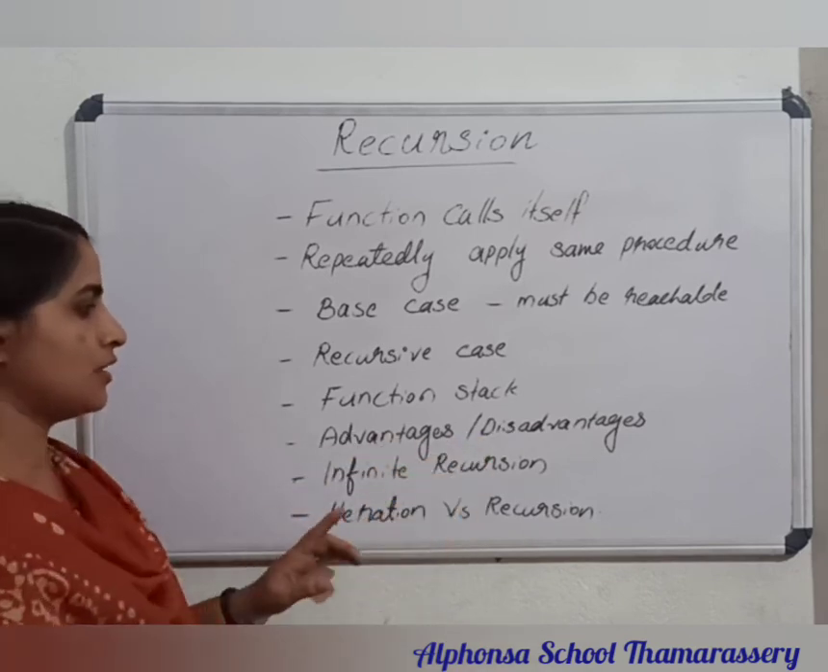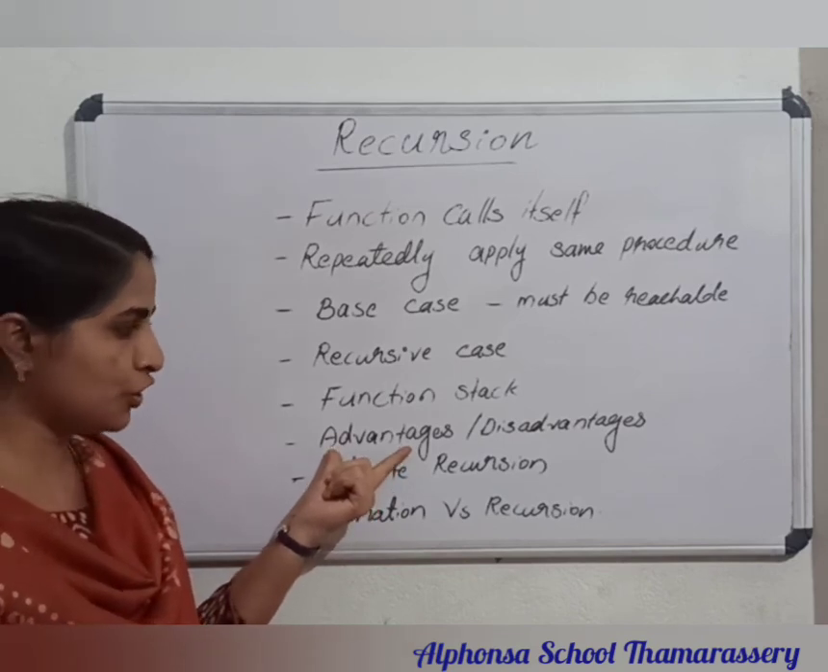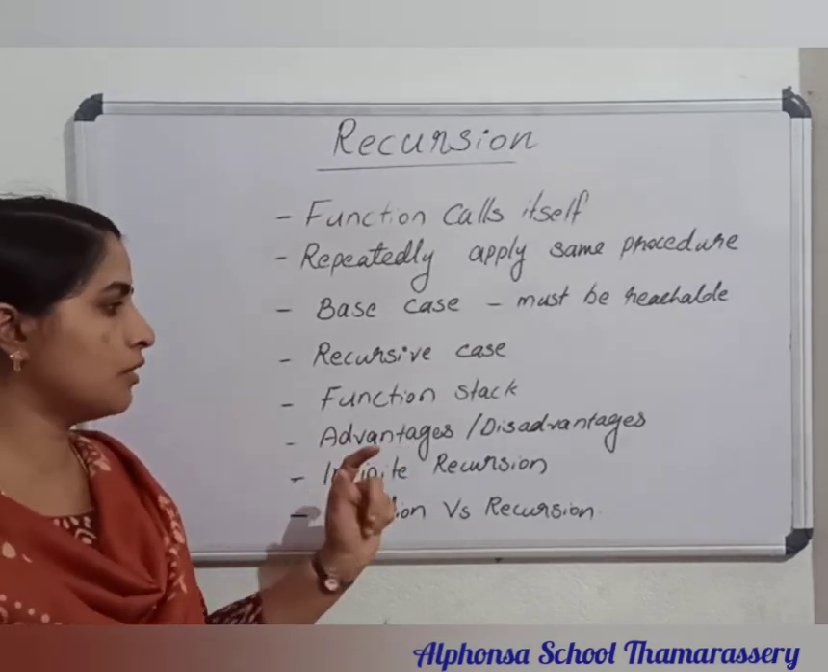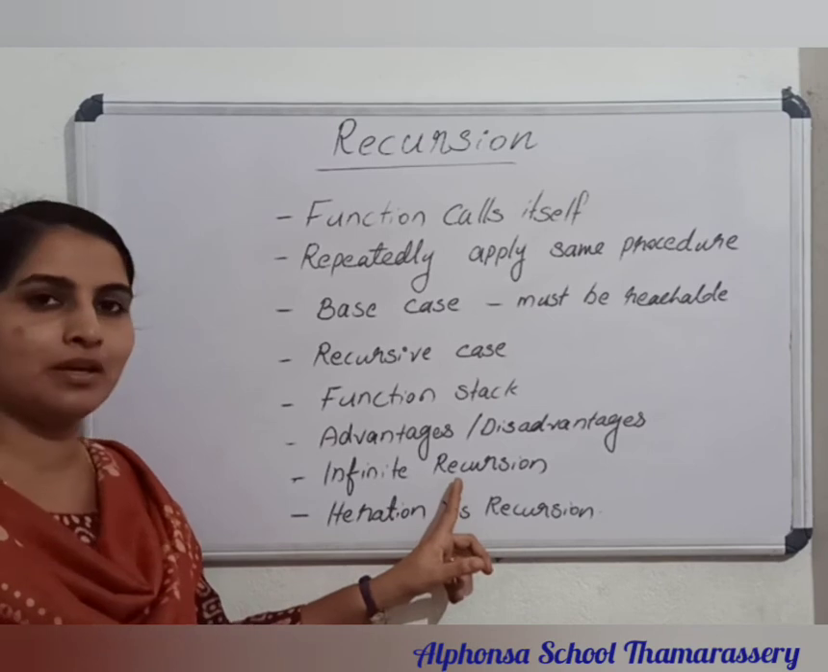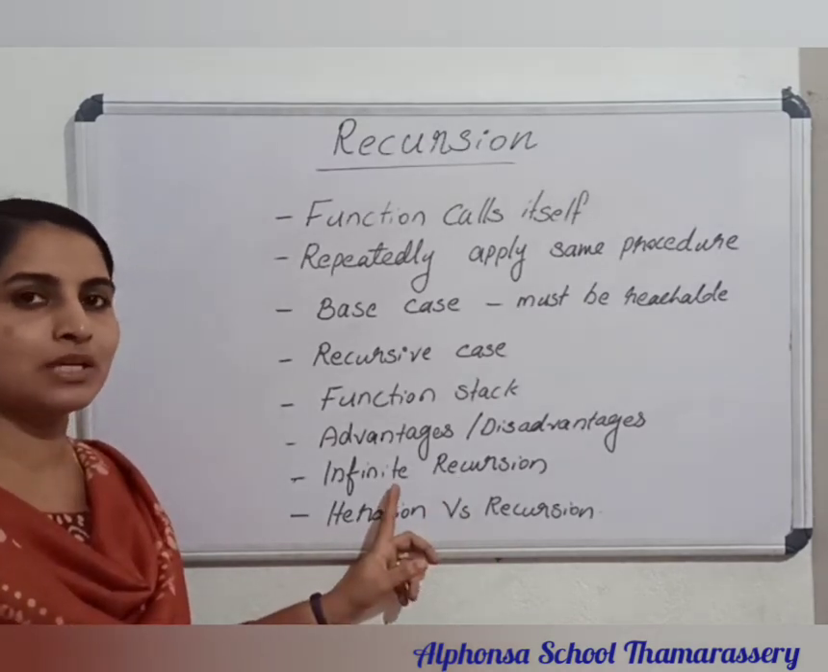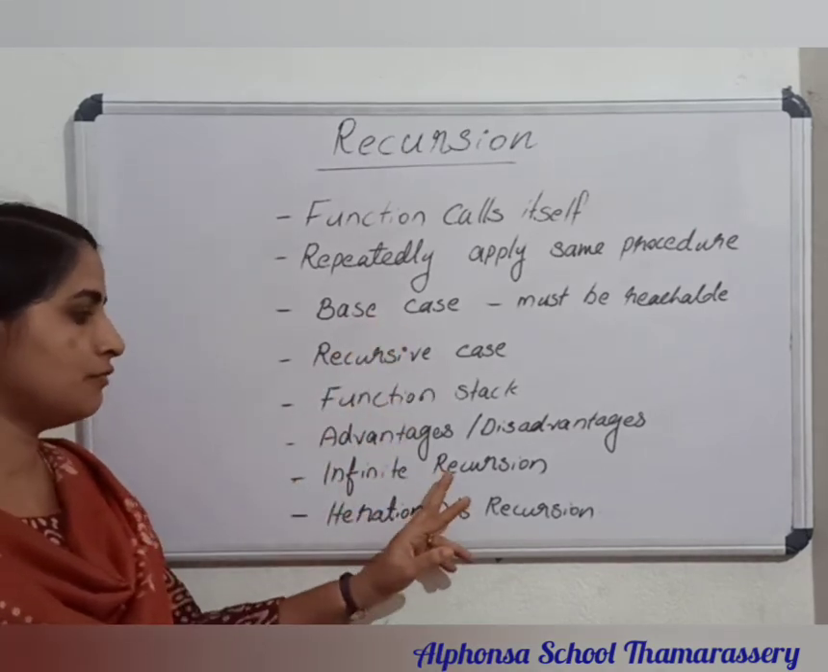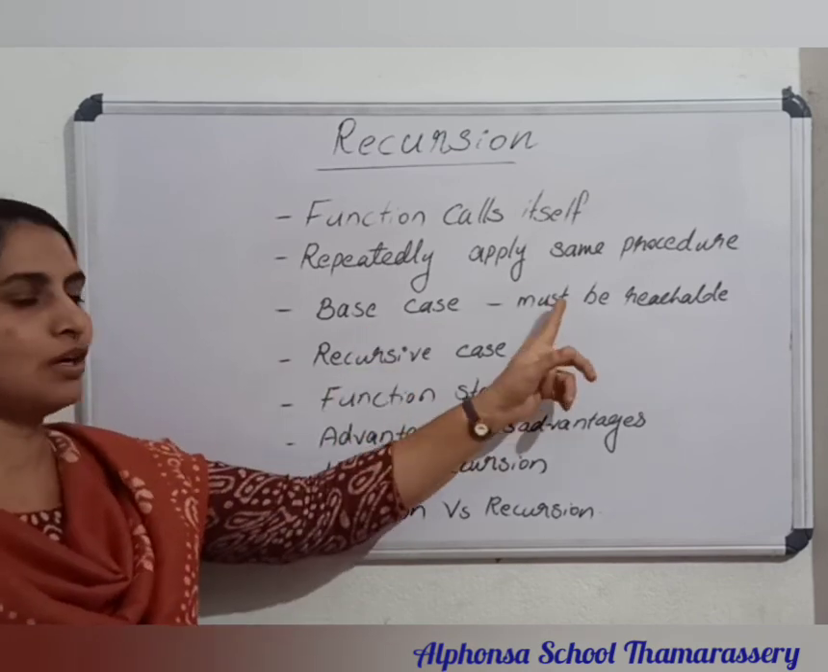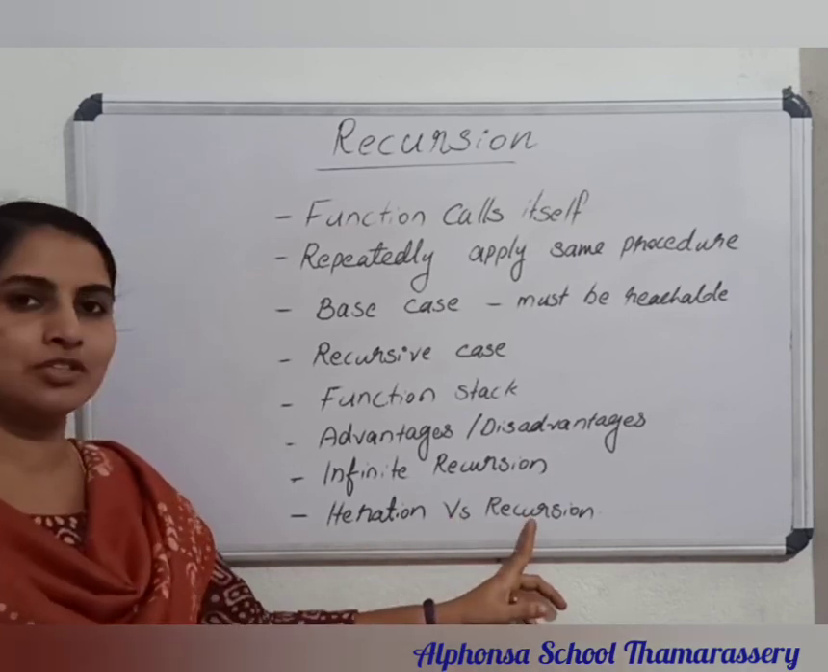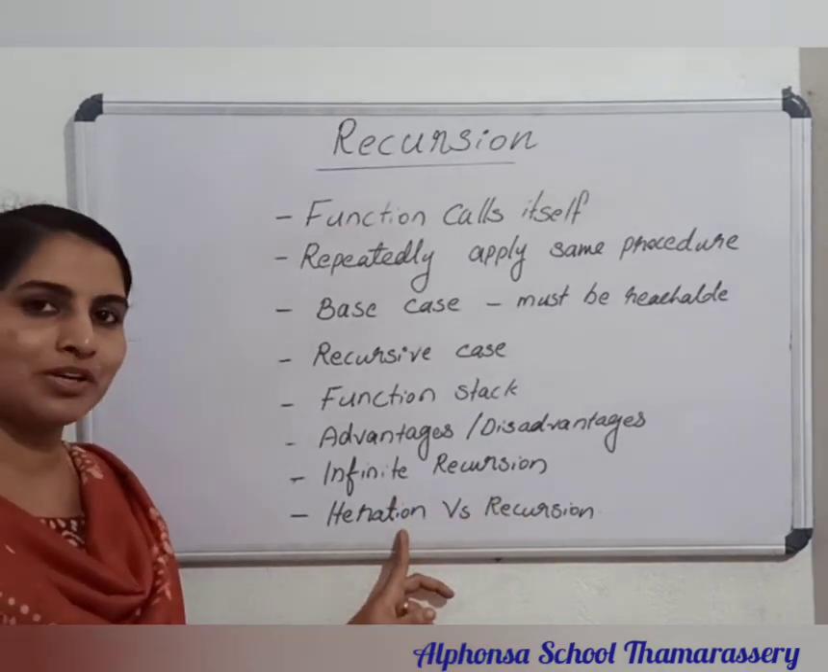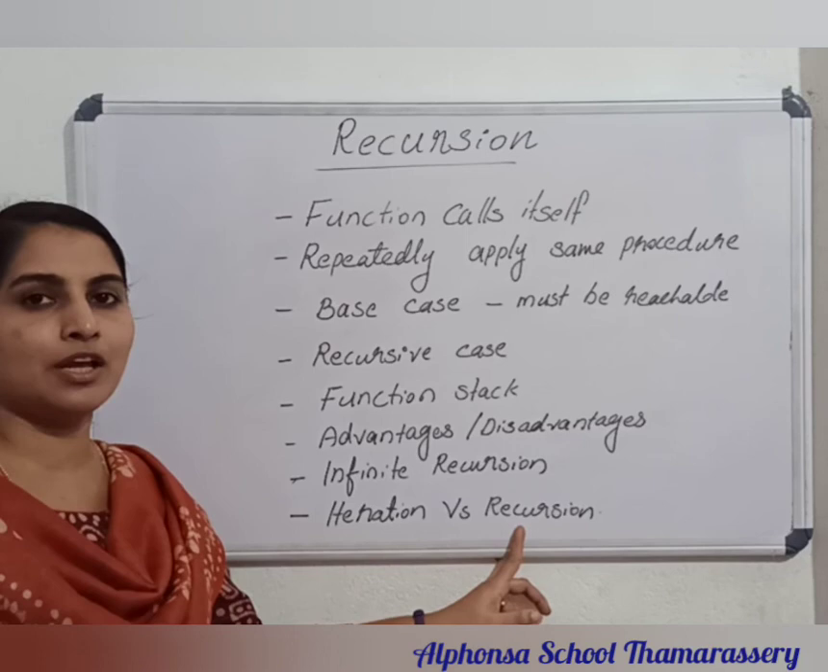Then the advantages and disadvantages of a recursive function. The advantage is that it reduces the program code and is simpler too. The disadvantage is that it takes more time for execution, and in some cases the function can be an infinite recursion. Mainly two reasons: either there is no base case for the recursive function, or the base case is not reachable, then also the recursive function can be infinite. And in iteration versus recursion, in iteration we use the same memory location, and in a recursive function we use different memory locations in the program stack too.